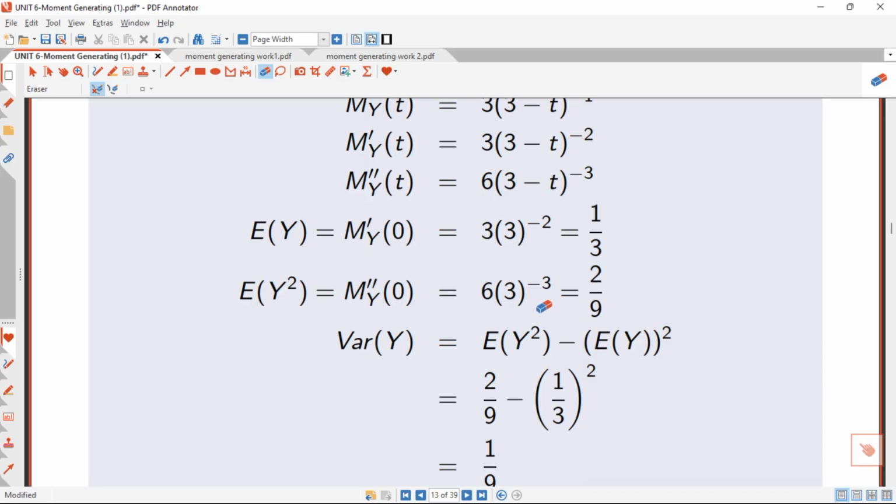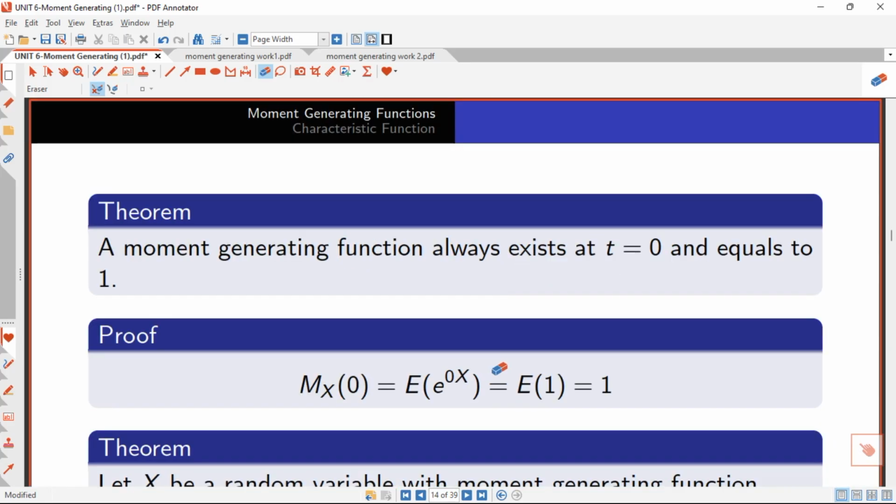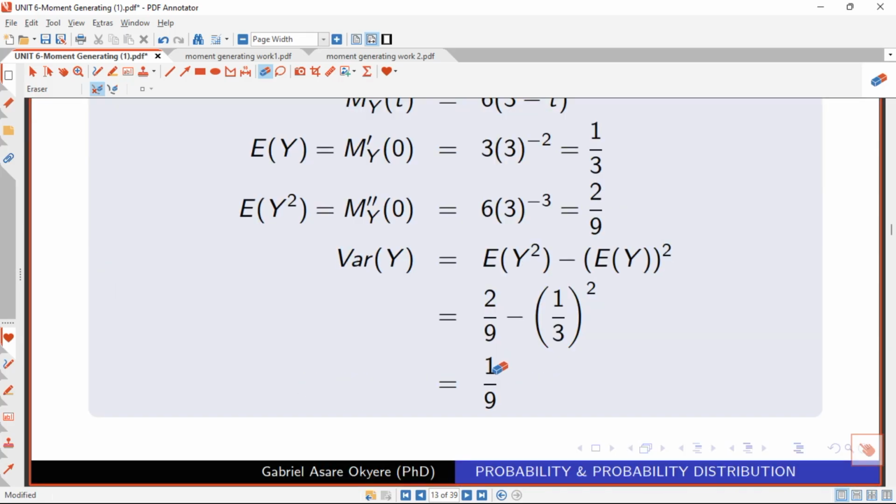So for the variance, we are just going to have expectation of y squared minus expectation of y all squared. When you substitute it inside, we are getting 1 over 9. So that is that for the moment generating function.